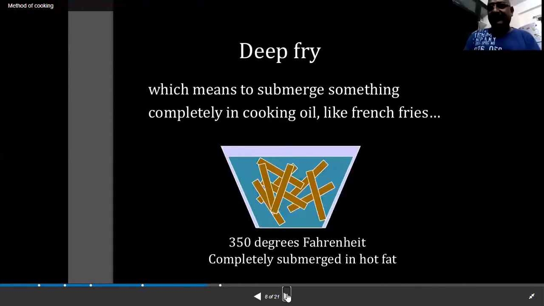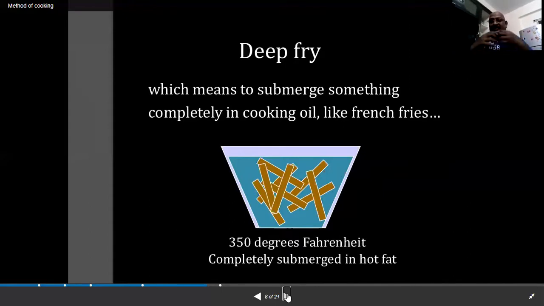Another dry heat method is called deep fry. What is the meaning of deep fry? It means to submerge something completely in cooking oil, like French fries. The food material is cooked in the oil, dipped in the hot oil.